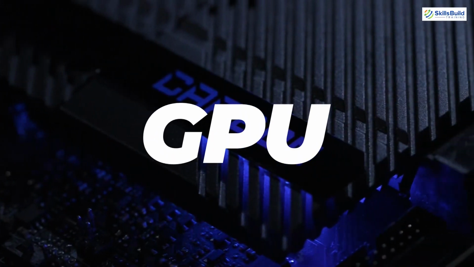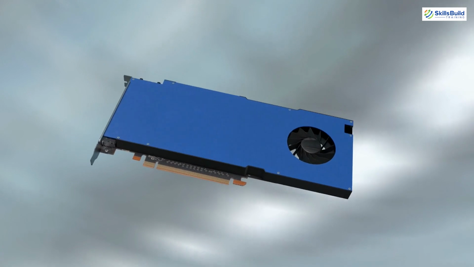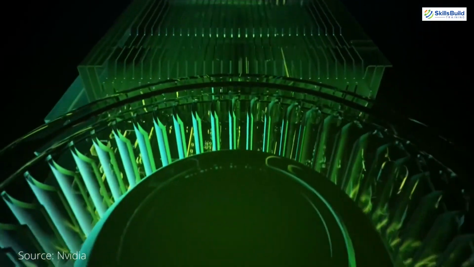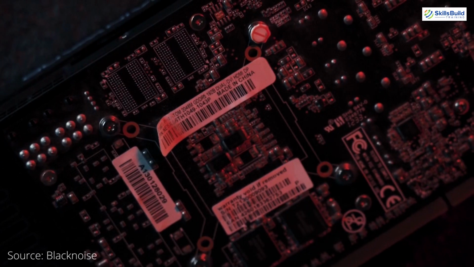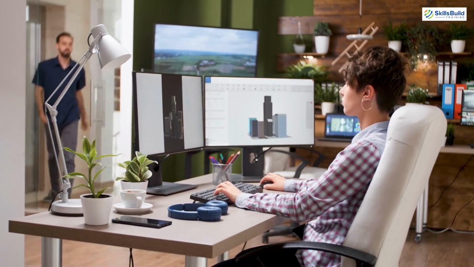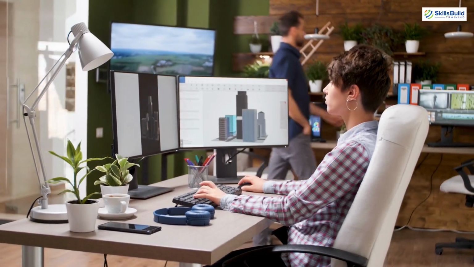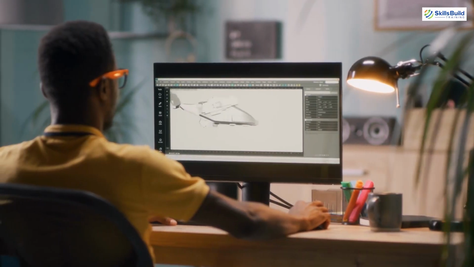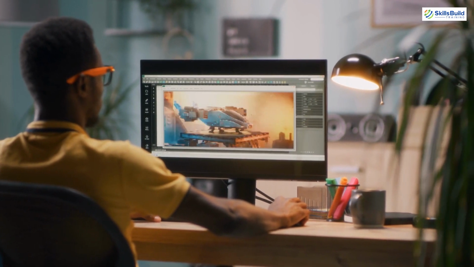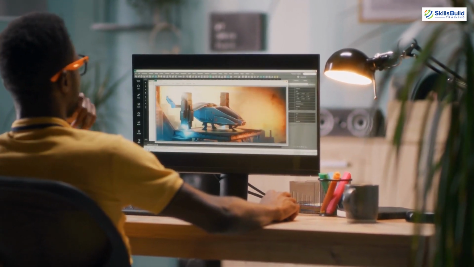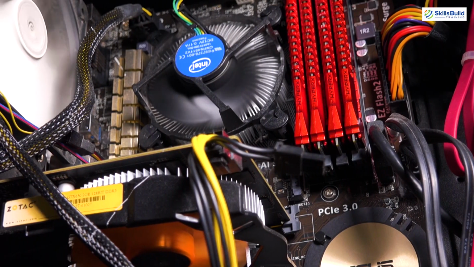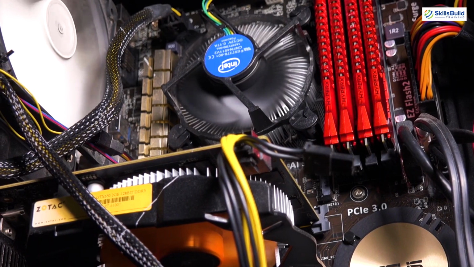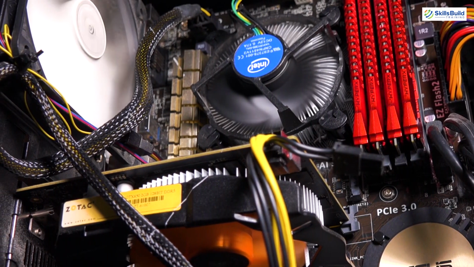Now let's talk about GPU. GPUs were not a thing to be considered in the past, but in today's time, it is one of the most important factors while building a PC or a system. When choosing a motherboard, GPU should be a consideration, as PCs and systems need a way to output the information to the user in visual format in such a way that the user can use that information. A graphics card or GPU performs this job. So we need to make sure that the motherboard we are going to choose can support the GPU we have.